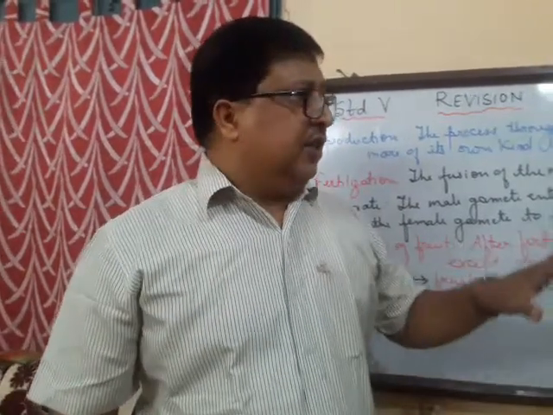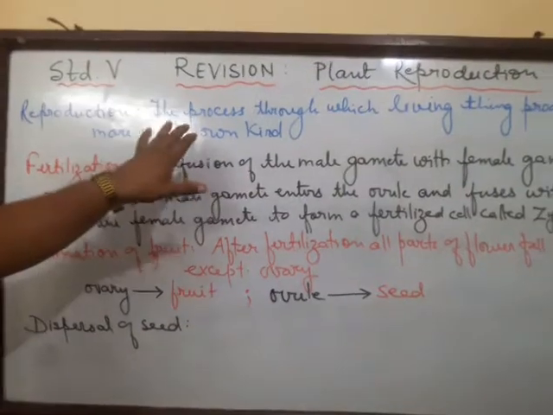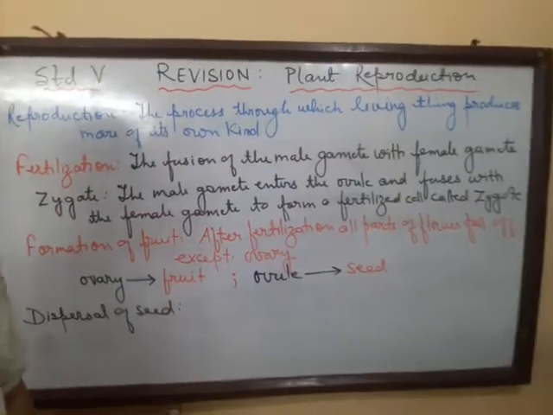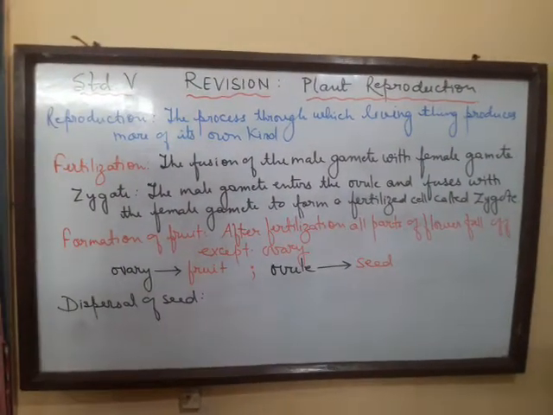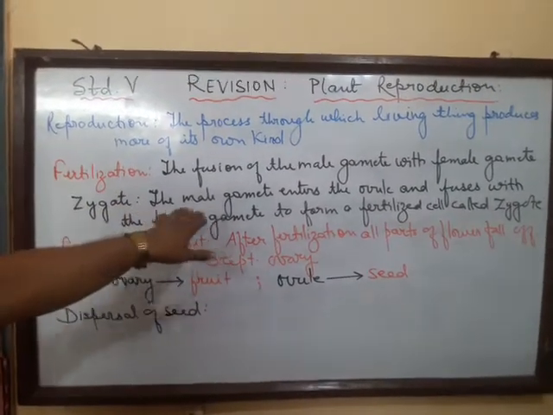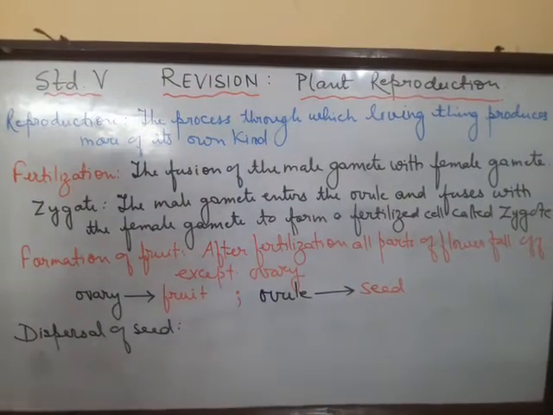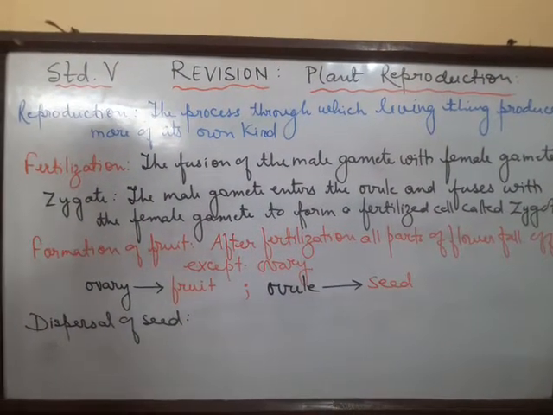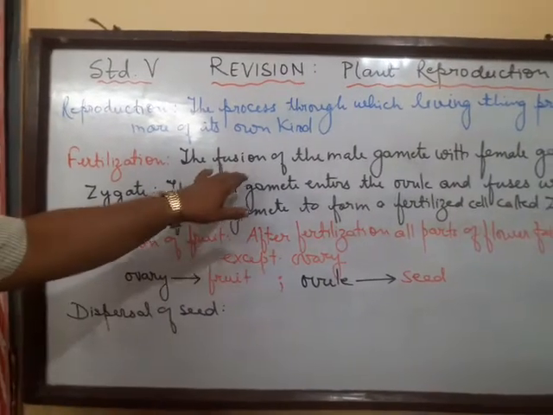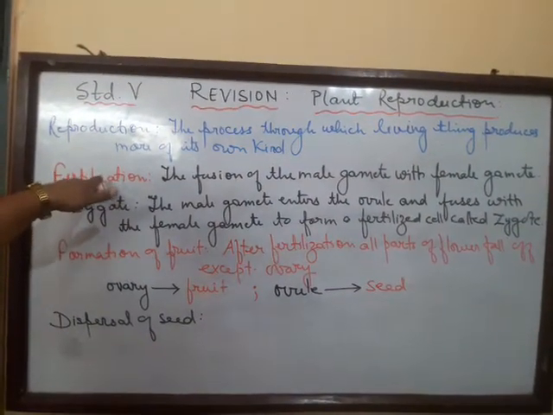And here I have just listed in a nutshell: what is reproduction? The process through which living things produce more of their own kind. Then actually what happens? The male gamete enters the ovule and fuses with the female gamete to form a fertilized cell called zygote. And this fusion of the male gamete with the female gamete is known as fertilization.